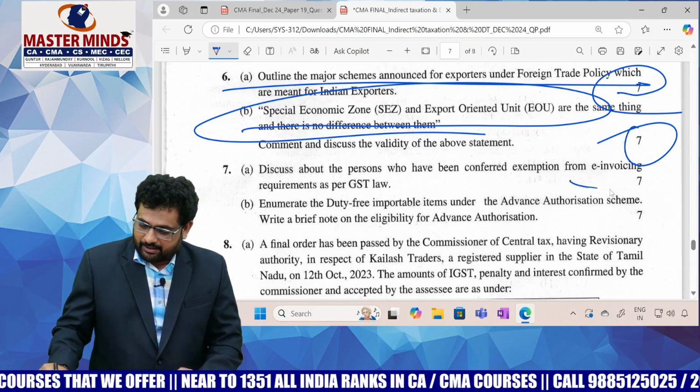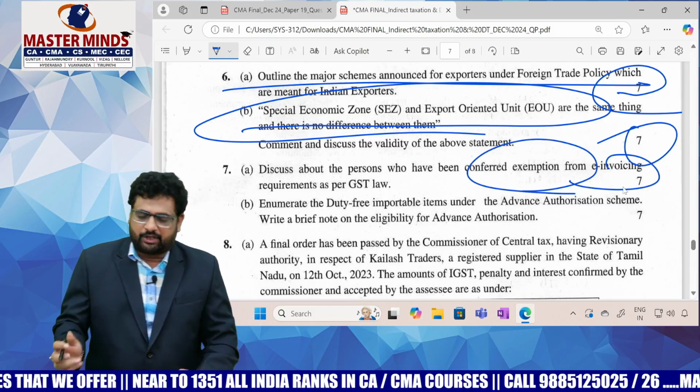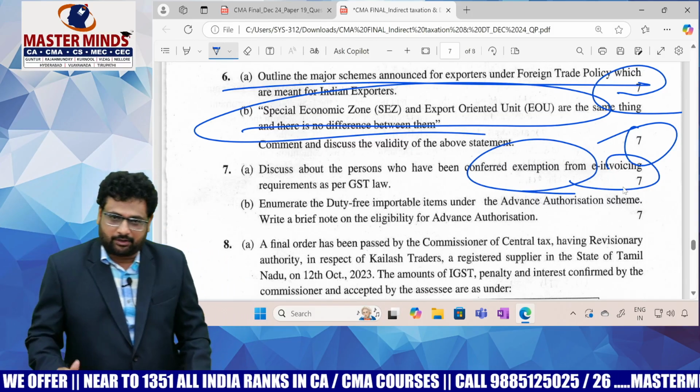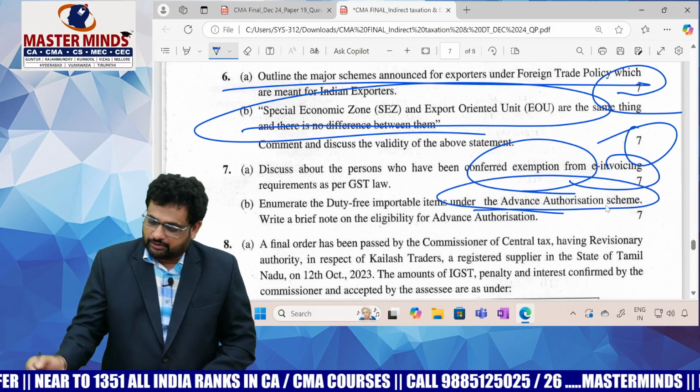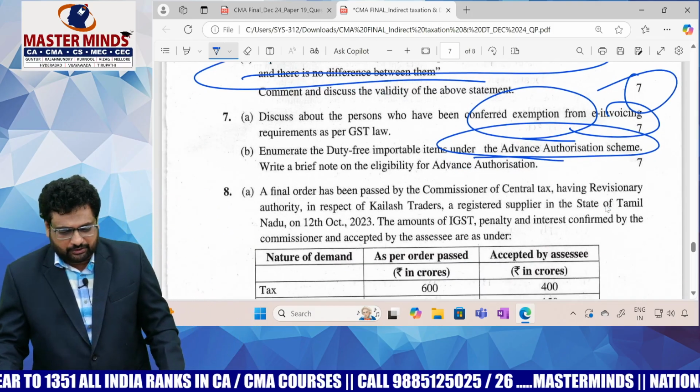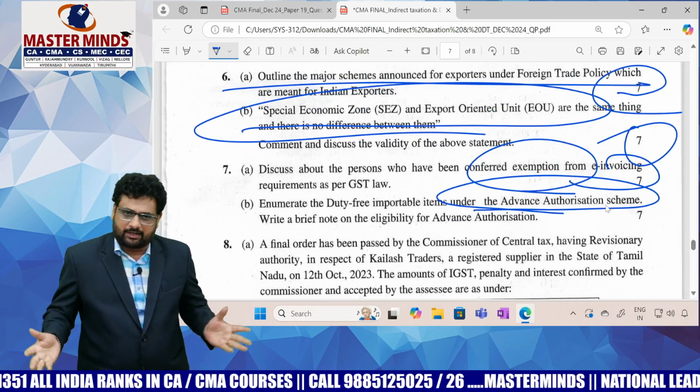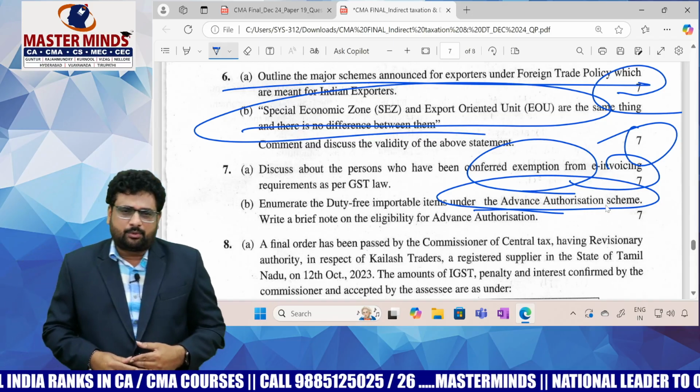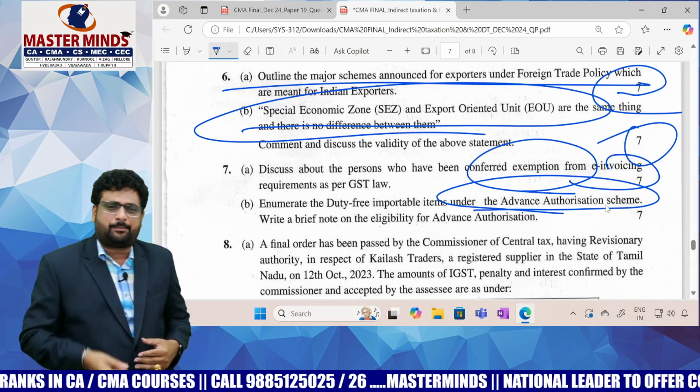Okay. And invoicing, who are not required to issue the invoice? Straightforward theory question. Advance authorization scheme under FTP, pure theory question. See this, how many theory questions are asked? That's why if you are able to read the theory part well, then this paper is a cakewalk to you.